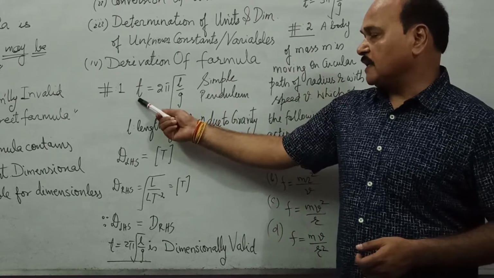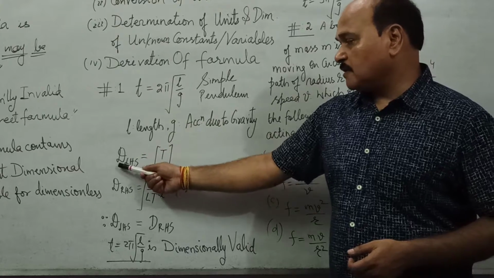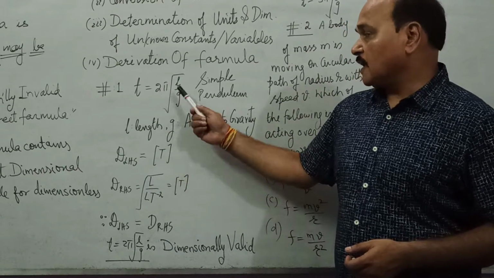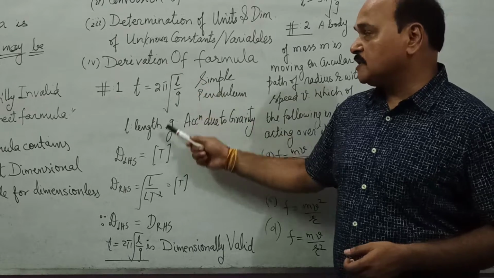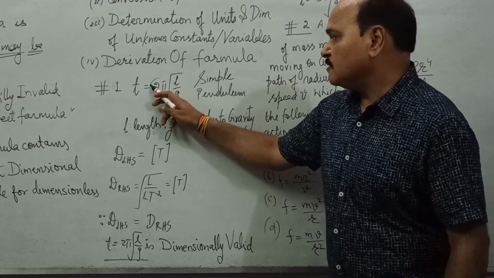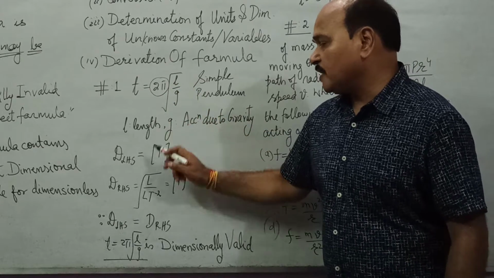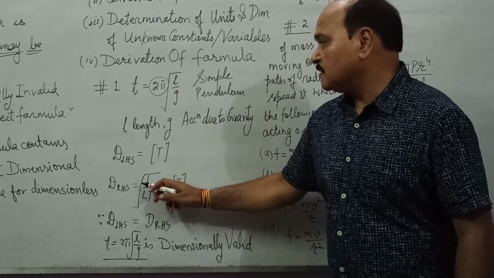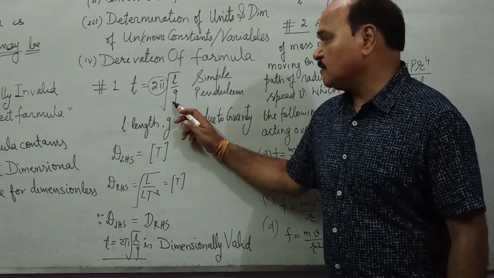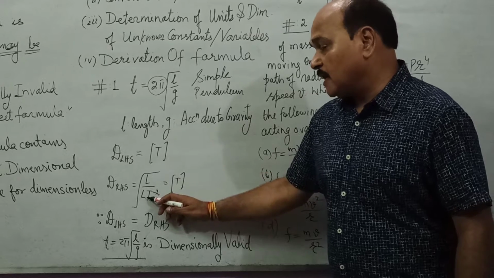So what is left hand side? Left hand side is time. So dimension of left hand side is the dimension of time, that is T. And right hand side consists of 2 pi times square root of L upon g. 2 pi is dimensionless constant, so there is no dimensional formula for it. We don't write anything here. But L, length, has dimensional formula L, and acceleration due to gravity has dimensional formula L T to the power minus 2.